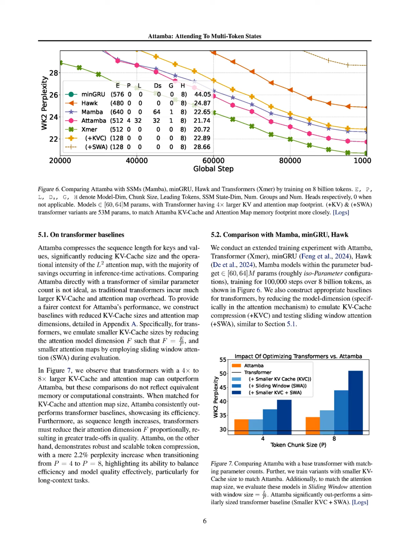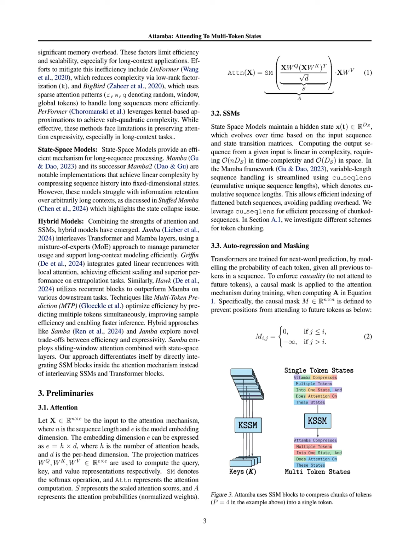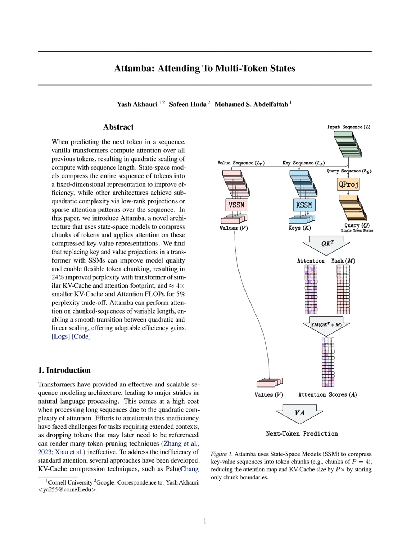Practically, it achieves over 8 times savings in KV cache size and attention computation costs, while maintaining a minimal increase in perplexity, demonstrating its efficiency in memory usage and computational intensity. Additionally, Attamba's design allows for flexible chunking of tokens, which mitigates biases from fixed boundaries and enhances model performance, particularly in long context tasks. Overall, Attamba's integration of SSMs into the attention mechanism results in a robust architecture that balances efficiency and model quality effectively, outperforming traditional transformers and SSMs in various scenarios.